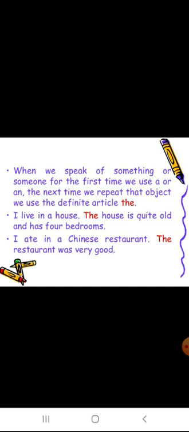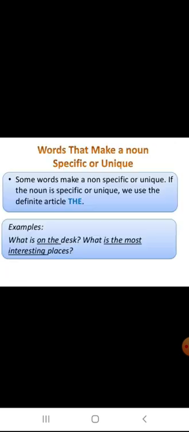The restaurant was very good. The Chinese, any Chinese, but the particular restaurant was very good. Words that make a noun specific or unique. If the noun is specific or unique, we use the definite article the. As I told you, if they are particular things we are talking about, we use the.